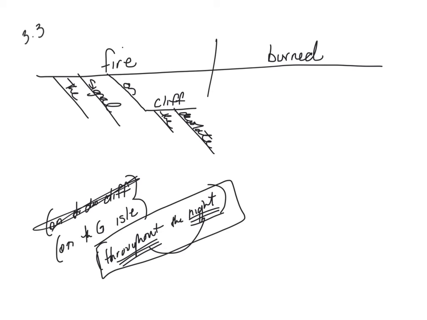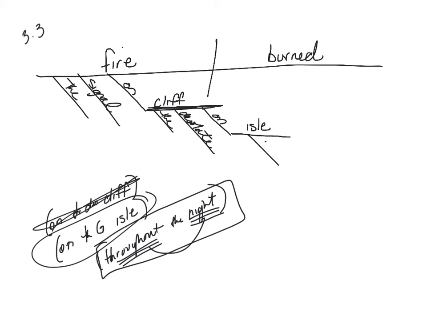On the Greek isle. So on the Greek isle, what does that describe? Does it describe the fire? No, it's more likely to describe the cliff. And since that's the noun it came right after, that tells us we're probably right. So prepositional phrase, on. Be very careful, what's the actual noun? Isle, the Greek.